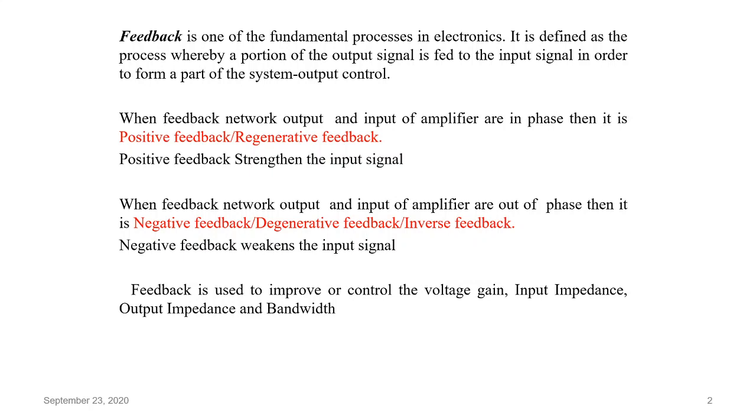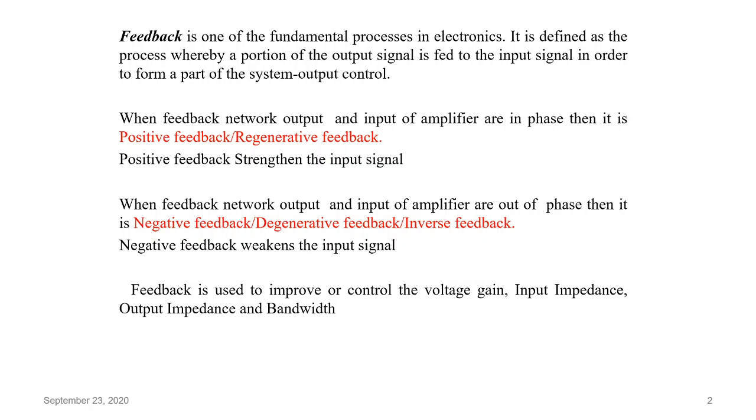whenever a portion of the output signal is fed back towards the input signal in order to form a part of the system which will have control over the output. Such a system is called a feedback system. When the feedback network output and input of the system are in phase, then it's called positive feedback or regenerative feedback. This kind of positive feedback always strengthens the input signal.